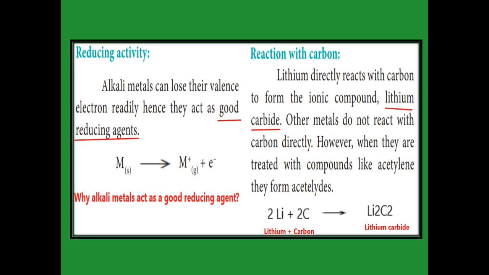Then the other metals, what are the other metals? Sodium, potassium, rubidium, cesium and francium. They do not react directly with carbon, but we can produce the carbide indirectly. For example, with acetylene we can form the acetylide, a carbide-like compound.